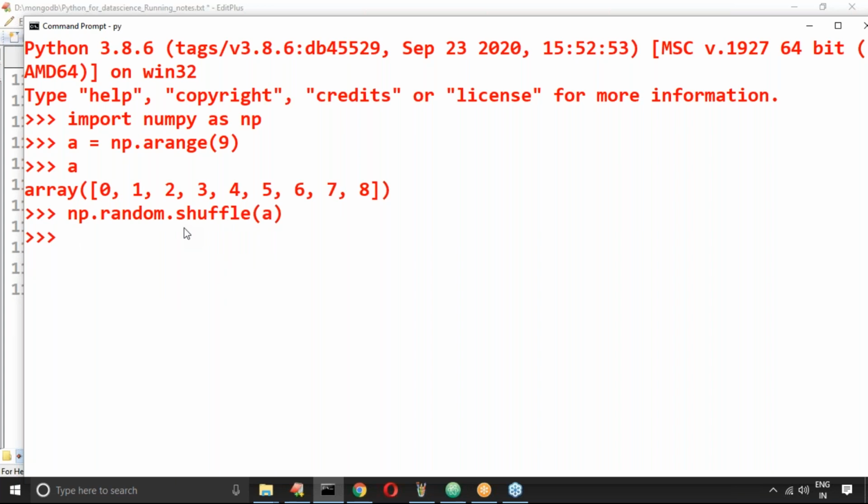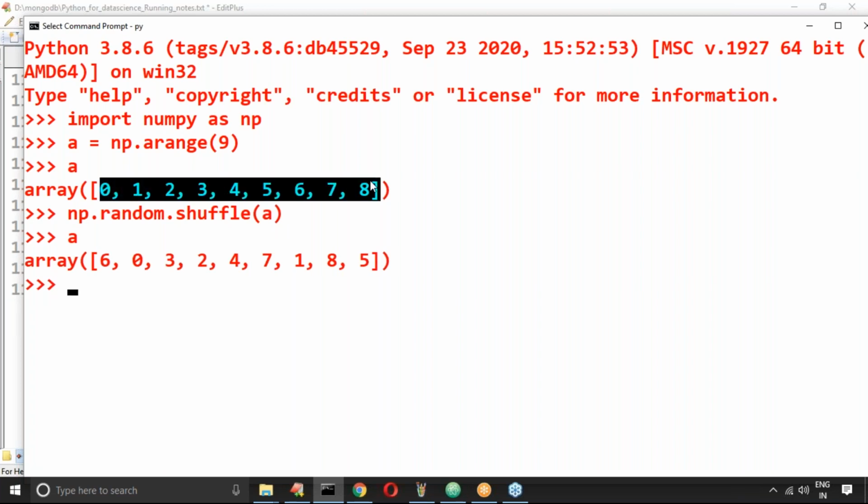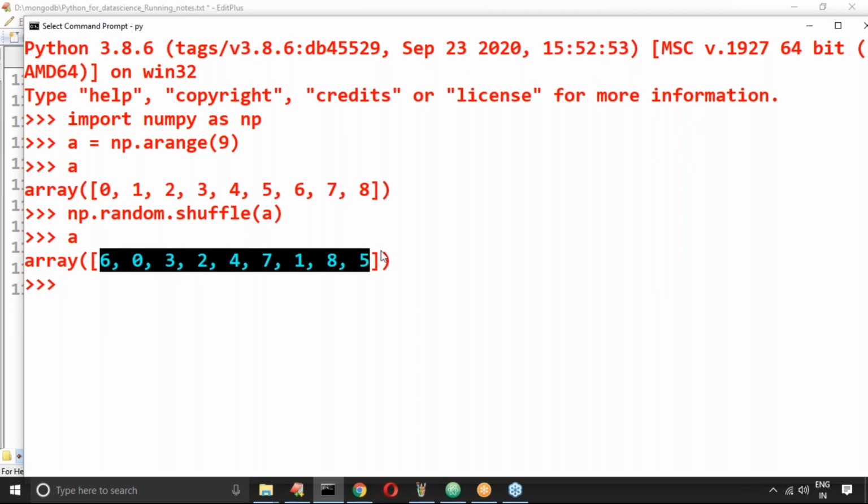Yes, it's not going to return anything. It will perform inline modification. What is the meaning of inline modification? It means that the modification happens in the existing ndarray only. Observe a: is the order of elements changed or not? Earlier it was 0 to 8, but now I have 6 0 3 2 4 7 1 8 5 and so on.